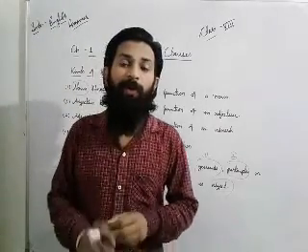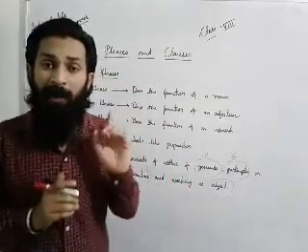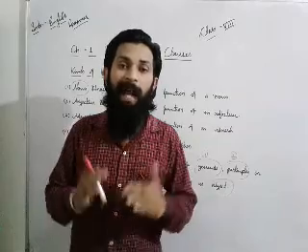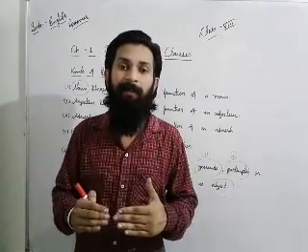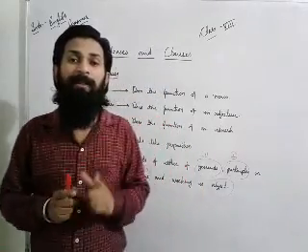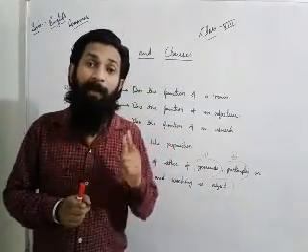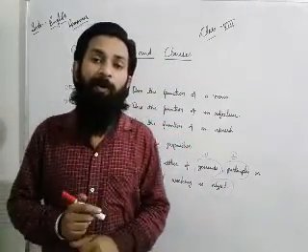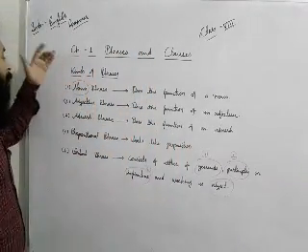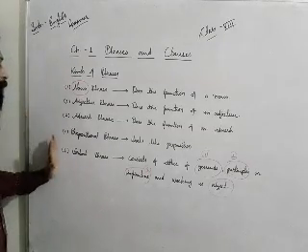Once again I am going to revise. At first you have to know what a phrase is. A phrase means a group of words that tells us about part of a sentence, but it does not consist of a subject or finite verb. It does not give us complete sense. That type of group of words is known as a phrase. If we talk about kinds of phrases, there are mostly five types.